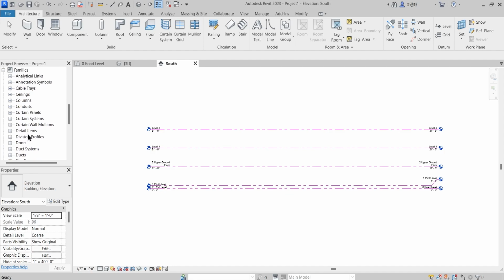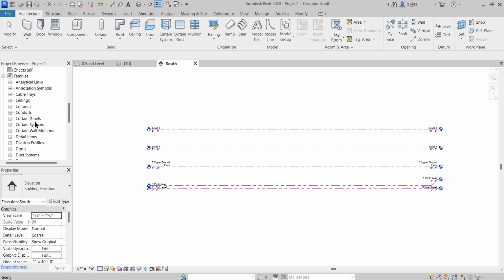These are the system families provided by Revit, and every new project has them. With every new project, these families get their default design, the particular mechanism with which that element has been designed in Revit. So every new project will follow that.